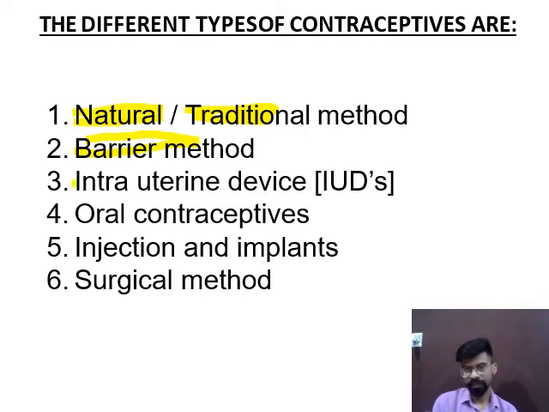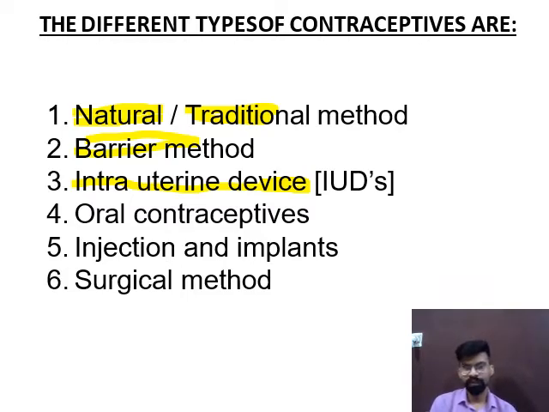Third one is intrauterine devices. As the name indicates, these are the devices which are introduced in the uterus part of the female, and we will discuss it in detail in the slide.